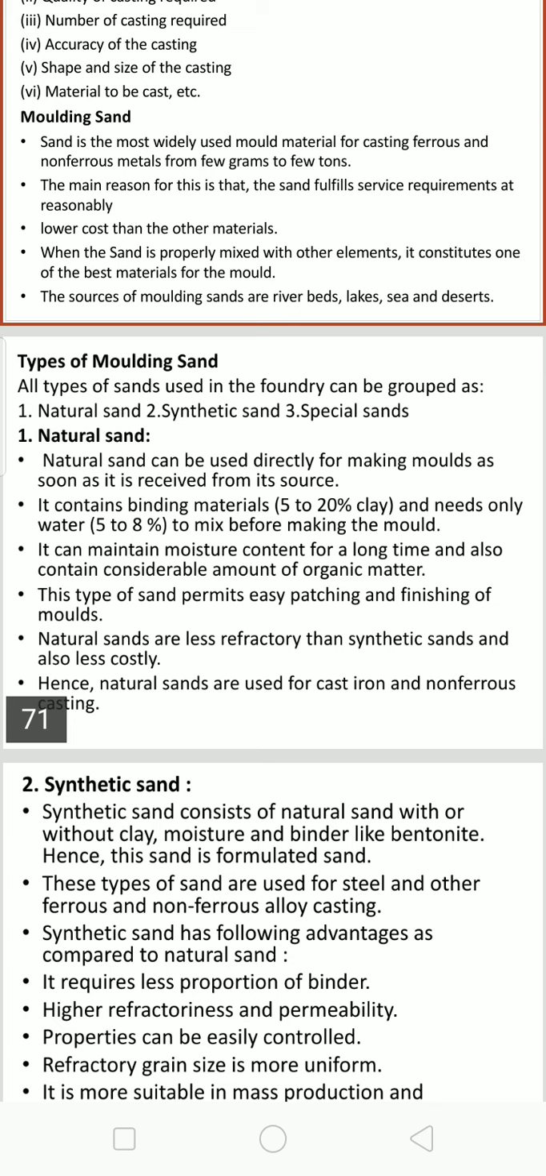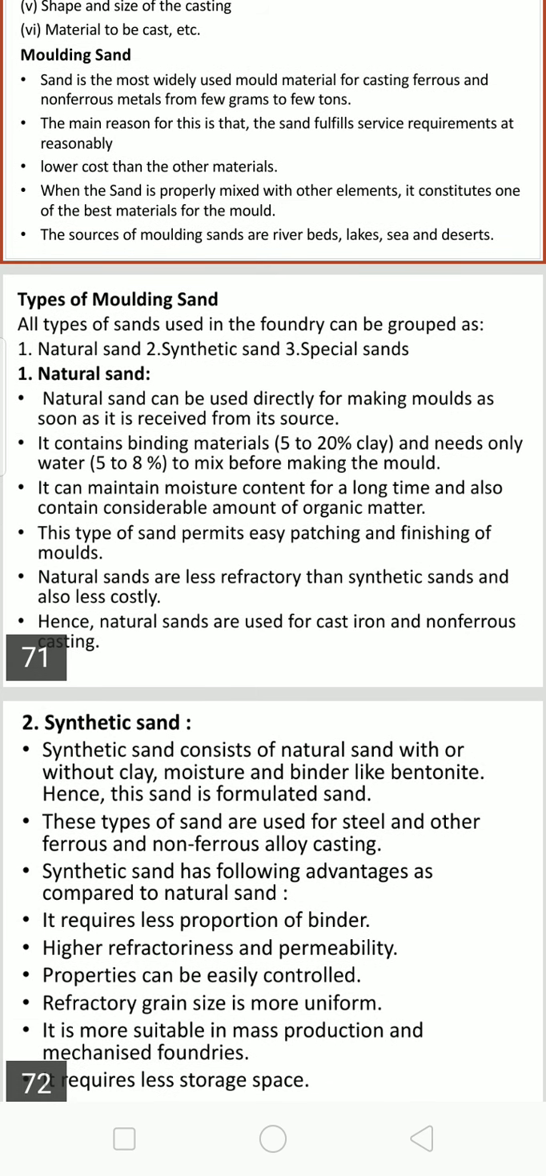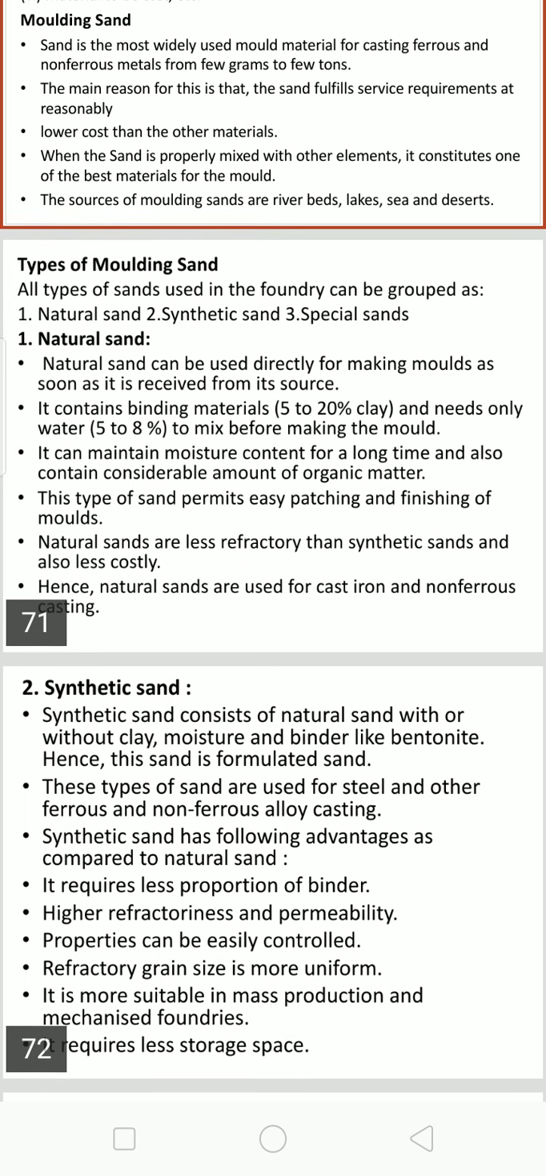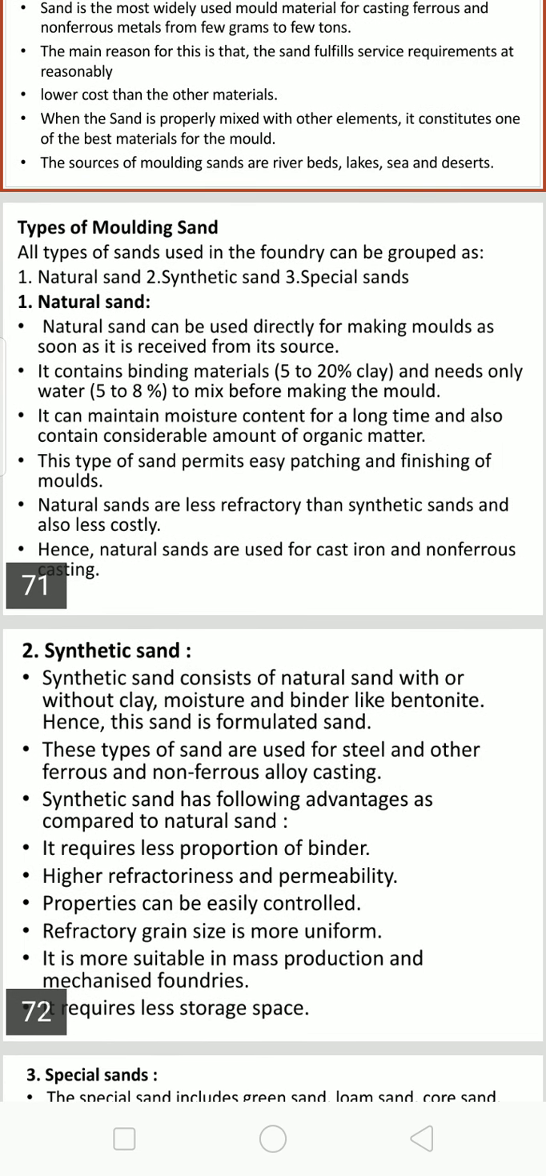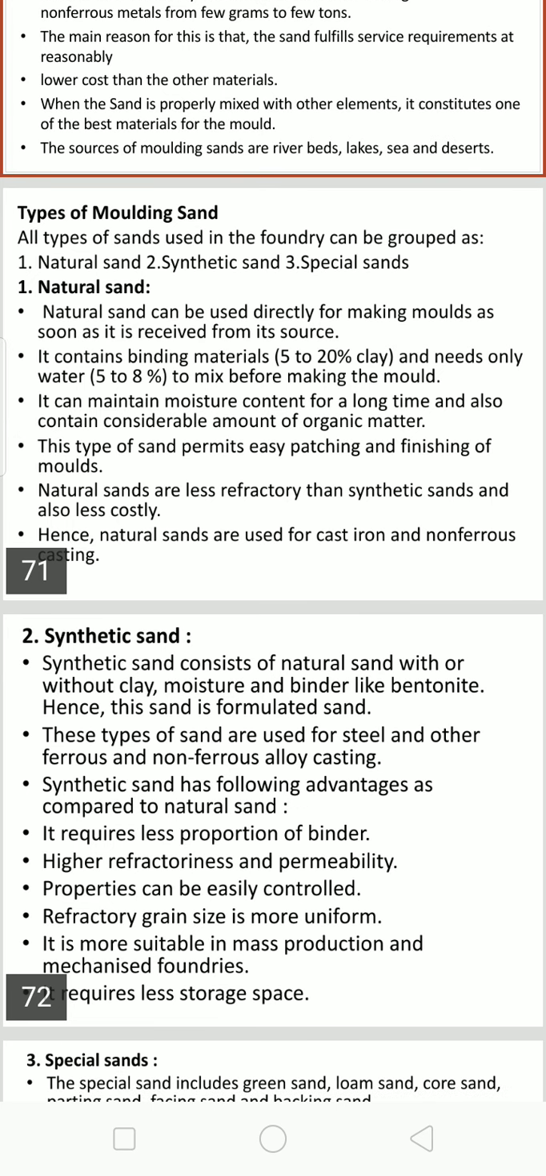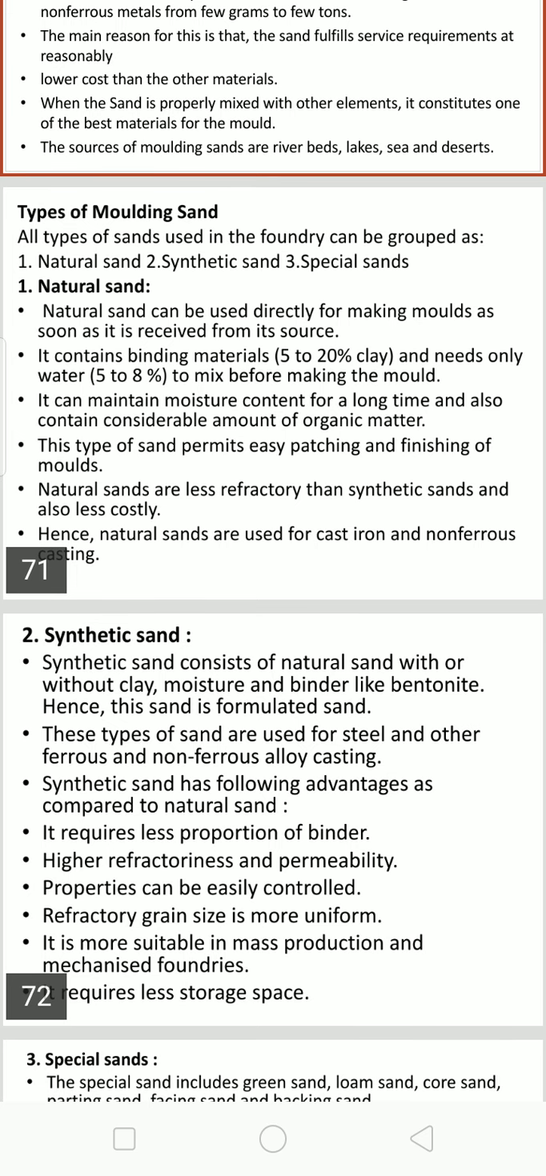Then the types of molding sand. There are mainly three types of sand. One is natural sand, the second is synthetic sand, and the third is special sand. Natural sand can be used directly for making a mold, as soon as it is received from nature.